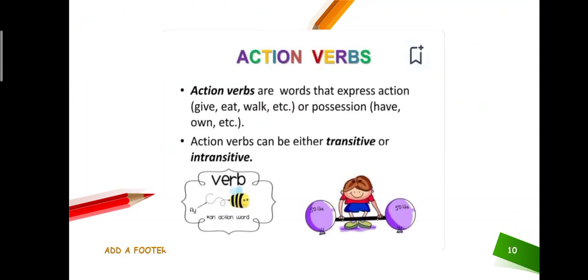Okay, as we talked about earlier, action verbs are verbs that express actions. Just like you can talk about eating, giving, taking, walking, and any possession. Whenever you are talking about any possession, you are claiming that thing is yours. You are trying to tell us about your possession. Okay, in that situation you can also use action verbs. Okay, there are two kinds of action verbs. It can be transitive or intransitive.